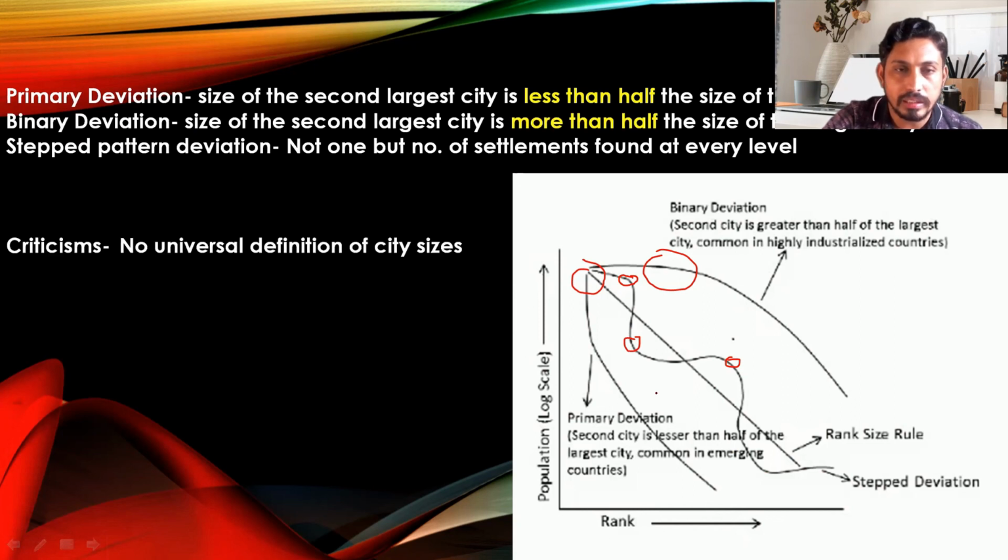This theory was also criticized by various scholars. The most important criticism of the rank size rule was that there is no universal definition of city size. The second most important point was too much dependence on city size. Only the rank of the city and city size, meaning population size, is taken into consideration. Besides that, there are a number of other factors, such as functions of the cities and cultural importance of the cities, that play a very important role. But these factors were ignored and the only focus was on the population size of the city.